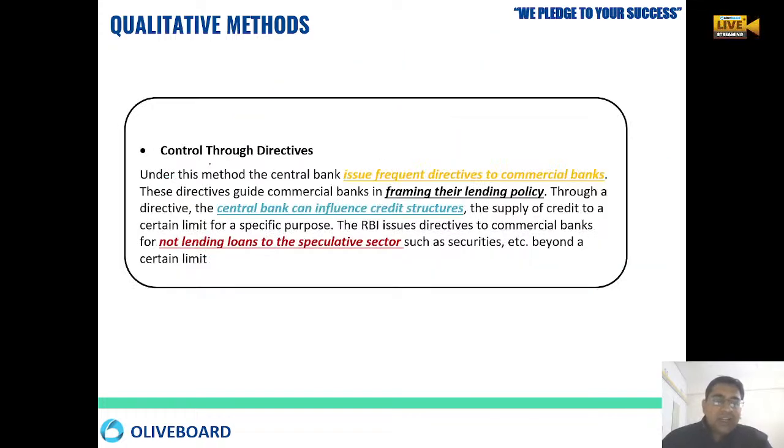Then RBI starts giving directives sometimes. Sometimes RBI keeps on giving directives like what is going to be your lending policy, how you have to lend, what to give to which sector, how to give, which sector you don't have to lend to, and how much you have to lend. So these are called directives that are given by the RBI.